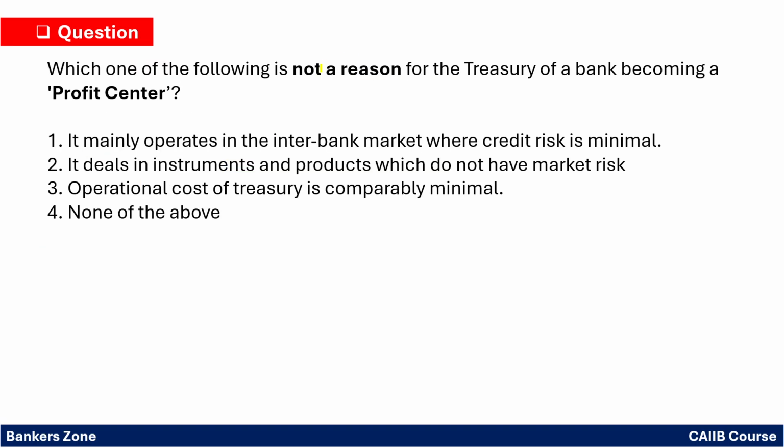Which one of the following is not a reason for a treasury of a bank becoming the profit center? So why is treasury a profit center? Because it mainly operates in the interbank market where credit risk is minimal. That is correct. It deals in instruments or products which do not have market risk. That is a wrong statement, because it deals in instruments in the market where obviously it has market risk. The operational cost of a treasury is minimum. Yes, because staff is less. So that is correct. Treasury deals in the market where market risk is there, so that is the wrong statement, which is the one you have to find as not a reason. So you have to mark the second option.